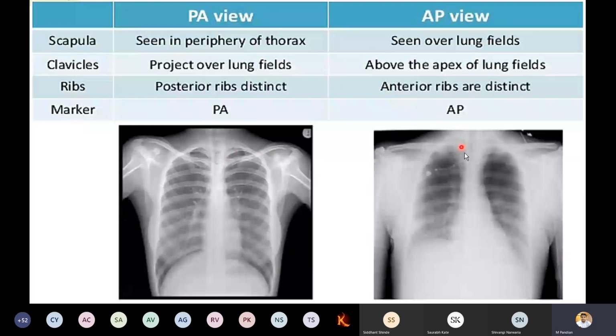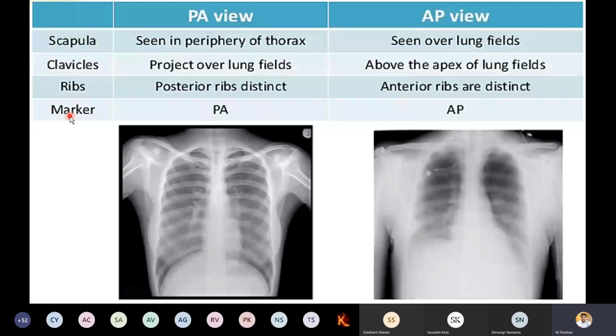If you go to the AP view, it is visible above the thorax of the lung field. It is here. Okay, that is the identification of PA view and AP view. Ribs: in PA, the posterior ribs are distinct; in AP, the anterior ribs are distinct. You can see here the posterior ribs are more prominent, here the anterior one is a bit prominent. Marker means that in the film they mention which is PA and which is AP view. Most of the doctors and clinicians prefer PA view. Remember this also.